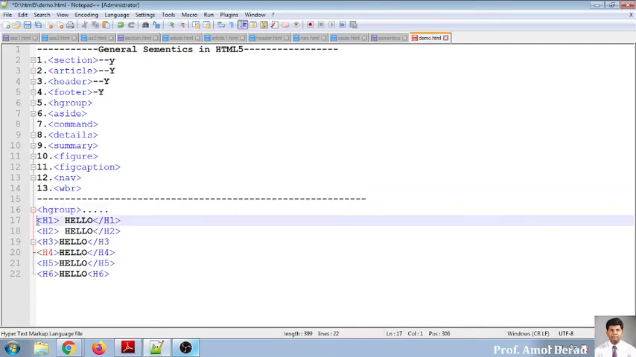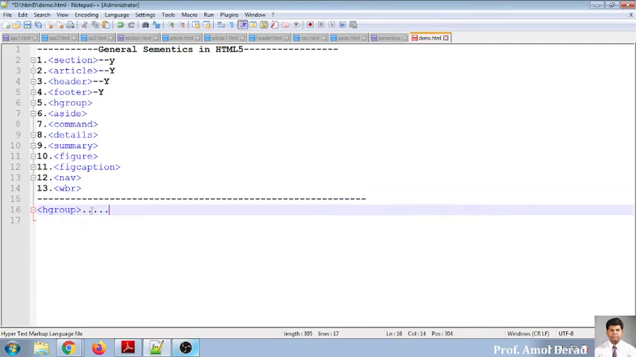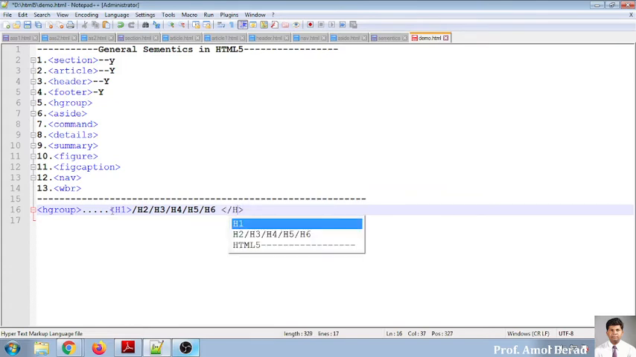So I'm removing this part. And whenever you are writing this, it should be containing only H elements only. So it might be H1, or it might be an H2, or it might be an H3, or H4, or H5, or H6. And second, the most important thing is that you need to close this H group.